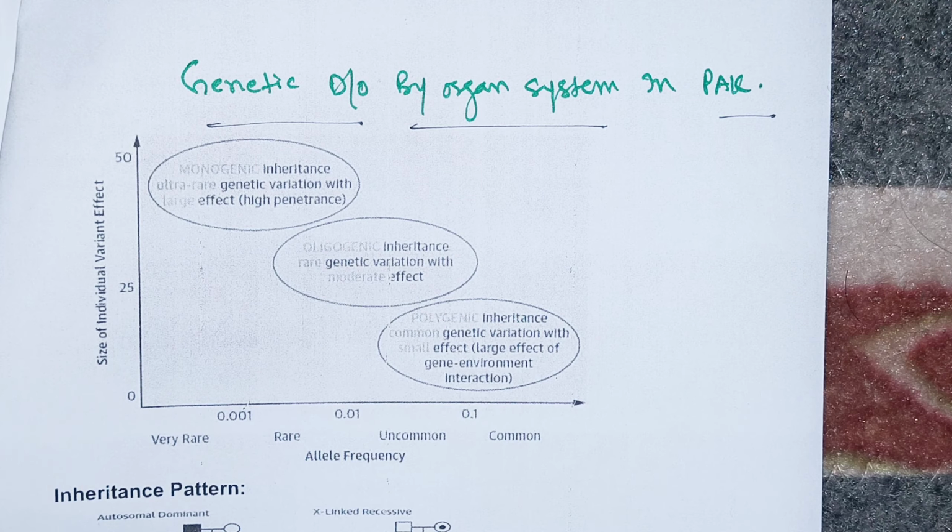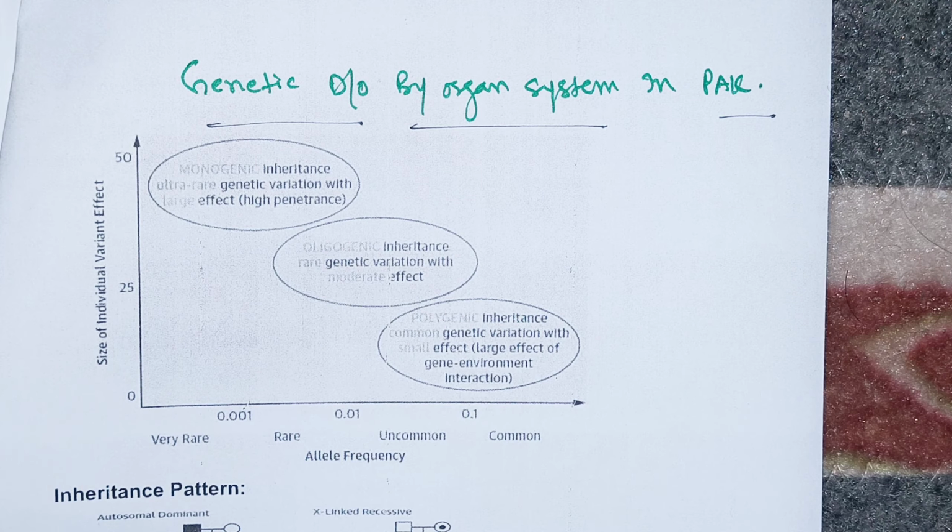Now comes the difference between the types of penetrance, the complete penetrance and the incomplete penetrance. Let's suppose there is a couple with a particular gene which has to be inherited, and they have, let's suppose, three children. All three are inherited with this gene, and all three develop the disease.